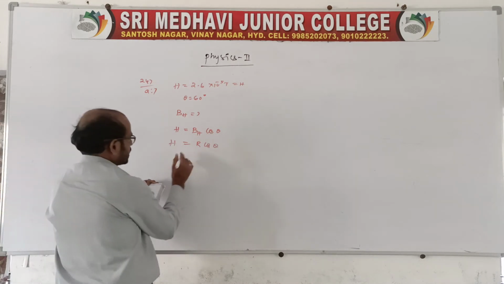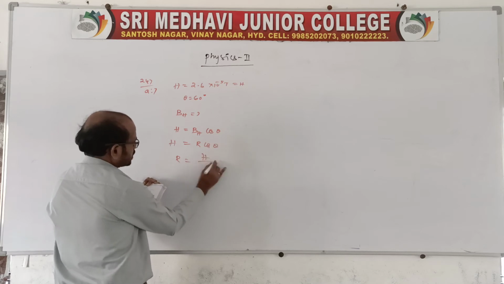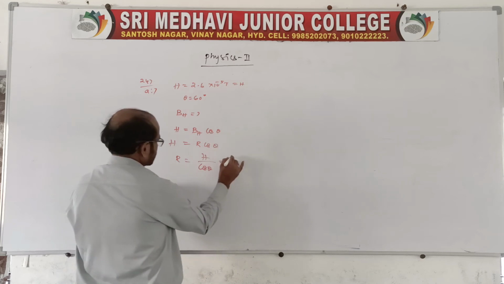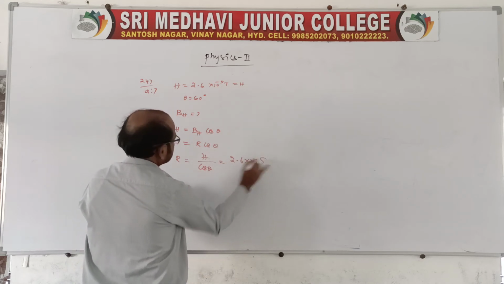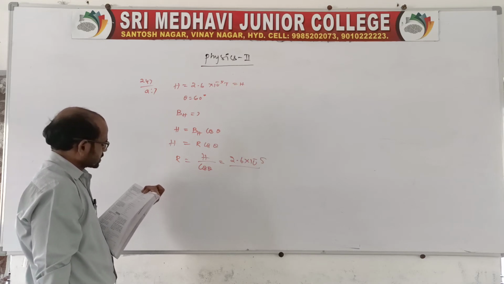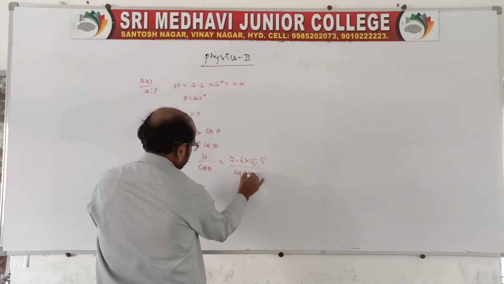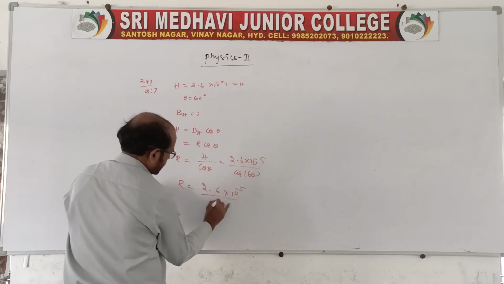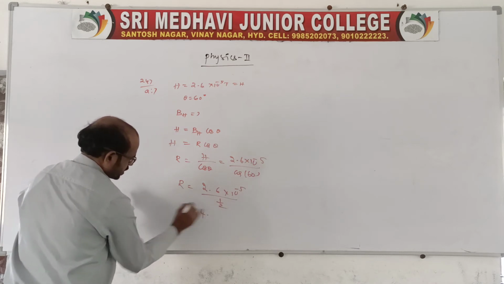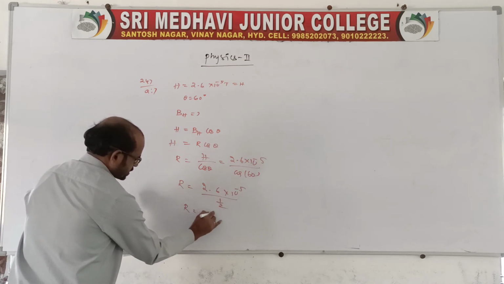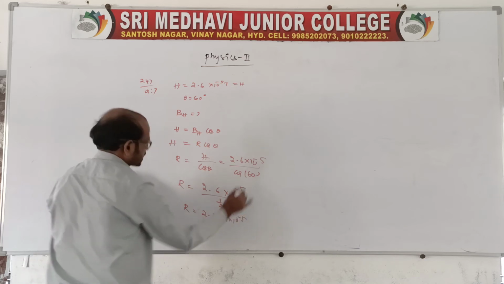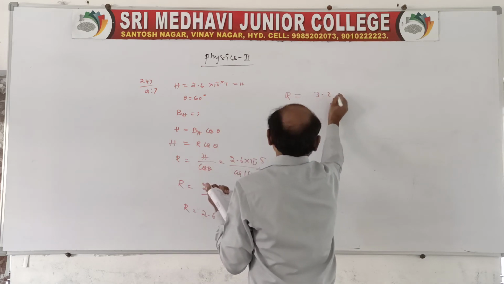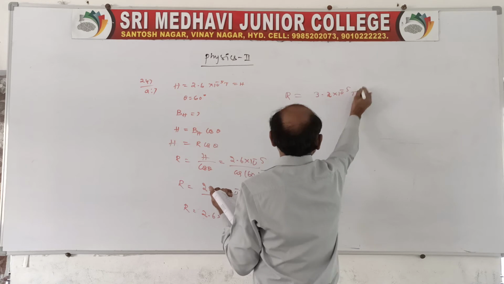Now write R is equal to H by cos theta. We know the H value is given as 2.6 into 10 power minus 5, divided by cos 60. The cos 60 value we can take as 1 by 2. So capital R is equal to 2.6 into 10 power minus 5 by 1 by 2. It is 2.6 into 2 into 10 power minus 5. The resultant magnetic induction will be 5.2 into 10 power minus 5 Tesla.